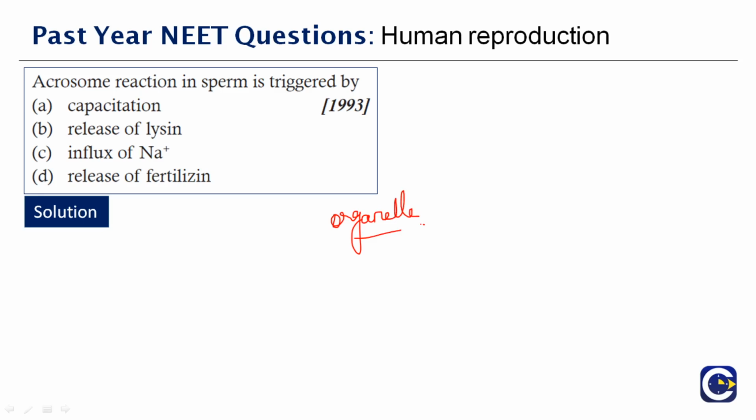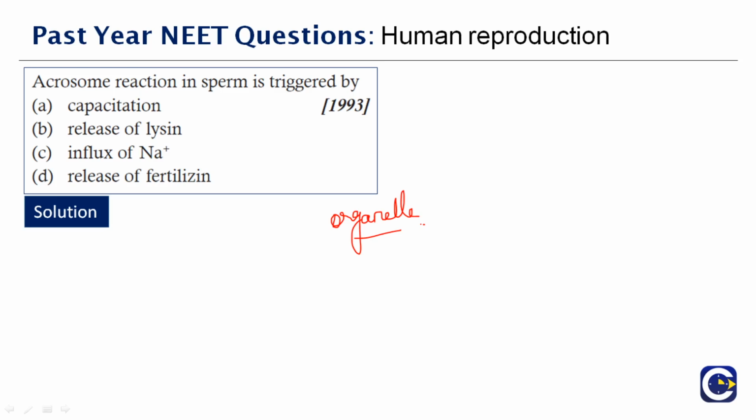So what is a spermatozoa? It's a sperm cell. It is not just meant for humans but also seen in animals. It is a cap-like structure derived from the Golgi apparatus. Now acrosome reaction in sperm is triggered by the release of fertilizin. The egg secretes fertilizins, due to which the acrosome of the sperm secretes anti-fertilizin. Only then they get attracted to each other, and due to this reaction the sperm will adhere to the egg.